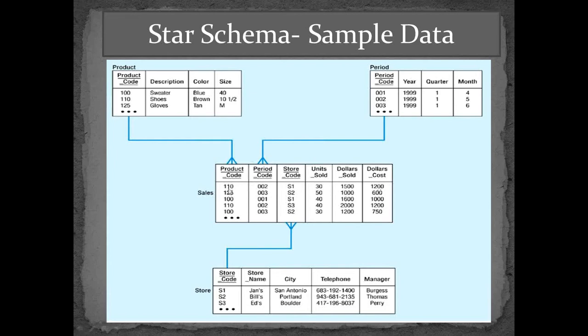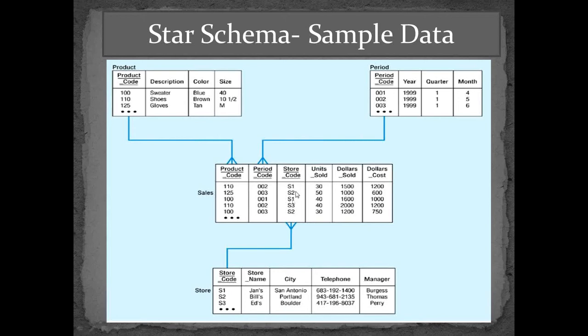Now we don't know what product code 110 is. What product does it mean? So we will be going to the dimension table. Here 110 says that it is shoes which are brown in color and the size of which is 10.5. Clear? Second is the period code. We don't know what period code 002 means. We need the data. So we will be going to the period dimension. 002 says the first quarter of the year 1999 and 5th month. So this is how it works.